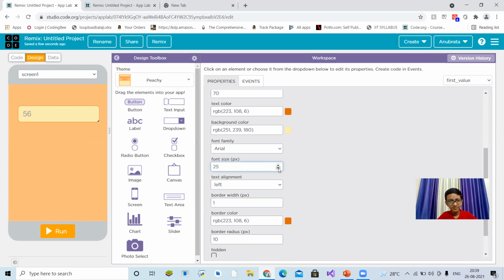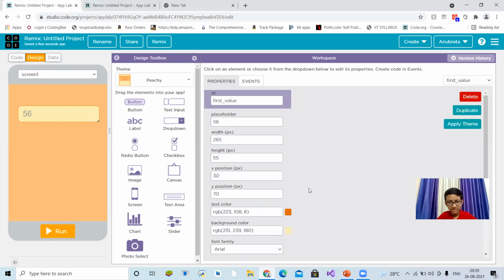Yeah, it's fine, but something seems to be not right. Yeah, you're also feeling it. Text color. Okay. Yeah, it's fine. No problem. So let's remove the placeholder value. That will be the placeholder value which the user will enter. No, not 56. It's not fixed that you will only calculate 56. No, that's not right. But here the user will enter their value and it will look like this gray color.